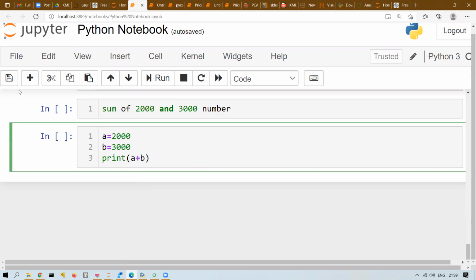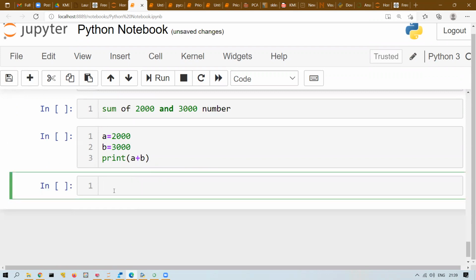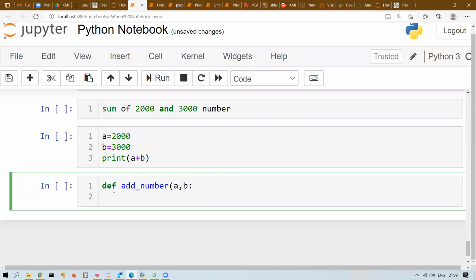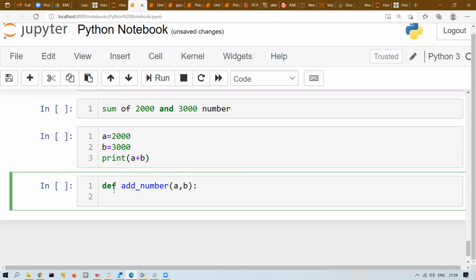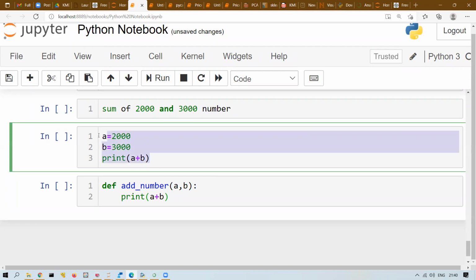How can I write a function for it? There are two parts. First, I will define my function inside the definition block. DEF followed by the function name, let's say add function or add number function. Inside this, I will write, then I will explain. I told you any block, you need to give a colon. And then what I'm doing here is simply printing A plus B. So this is the logic.